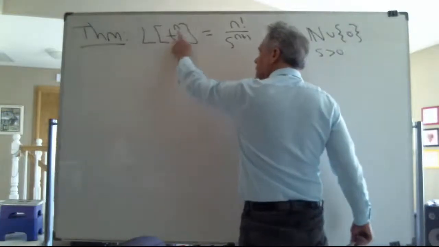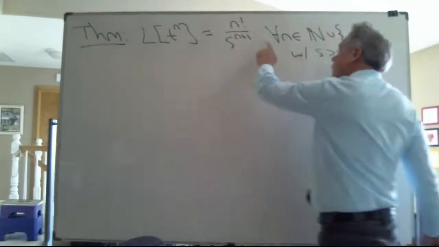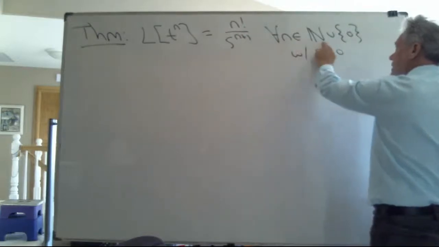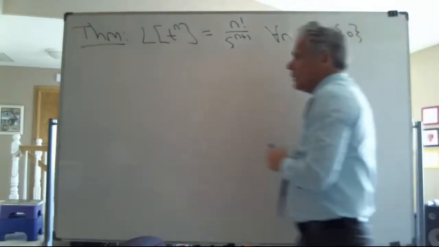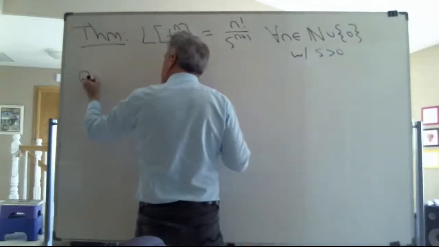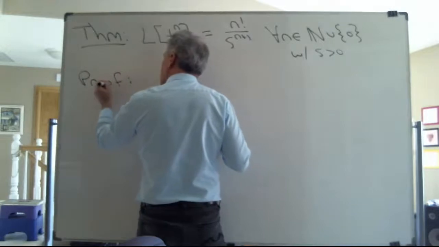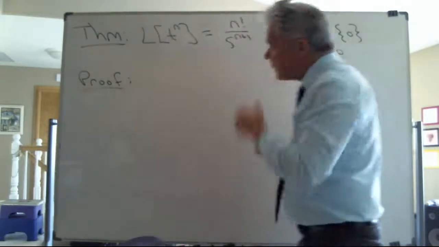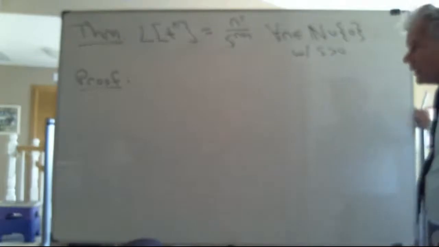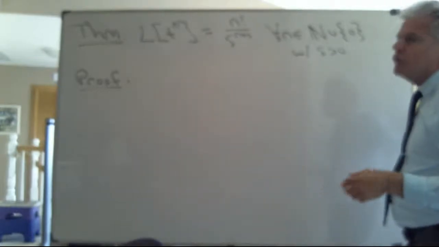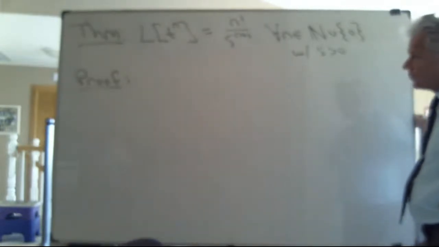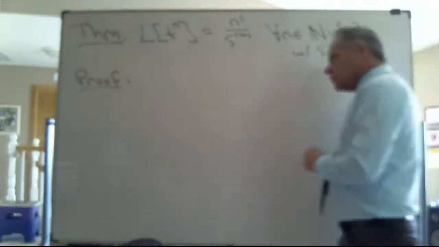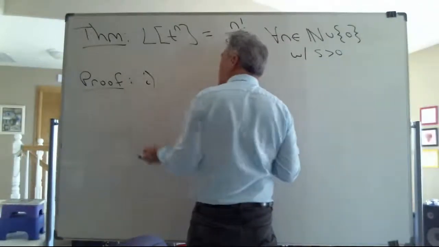The Laplace transform of t to the n is equal to this for all natural numbers n, but it also works when n is equal to 0. Now, if I'm going to prove a mathematical statement that's true when the statement is based on some subset of the integers, then because, again, we're all pre-calculus experts, you know where I'm going with this. I'm going to construct a proof using mathematical induction.